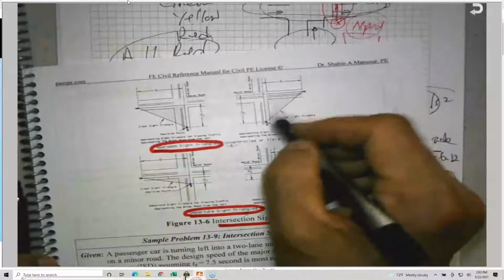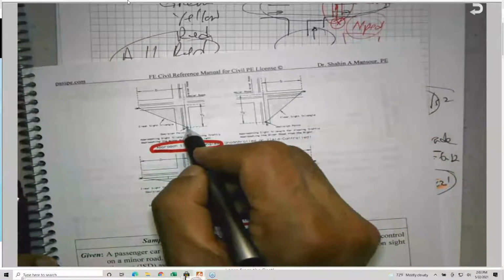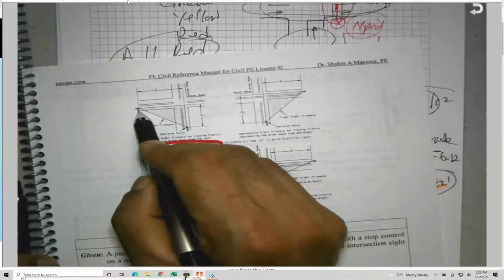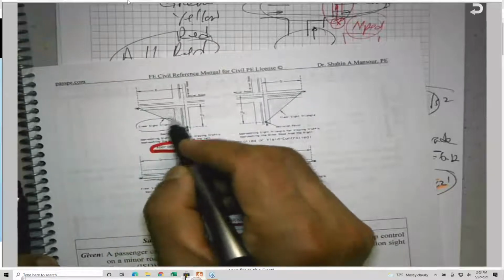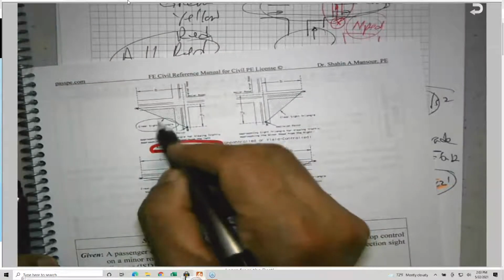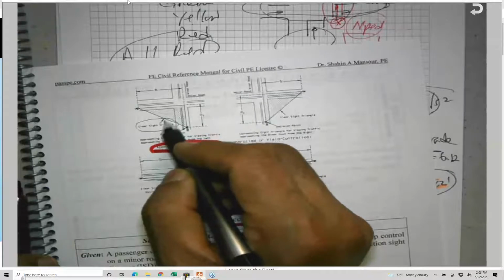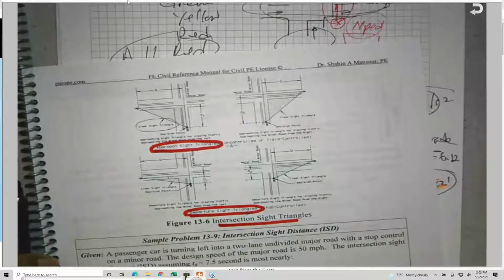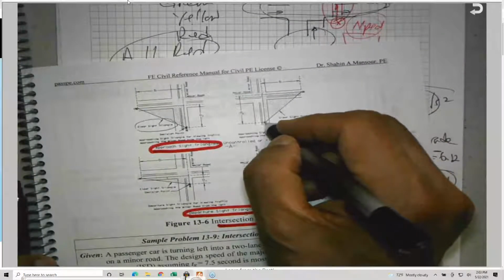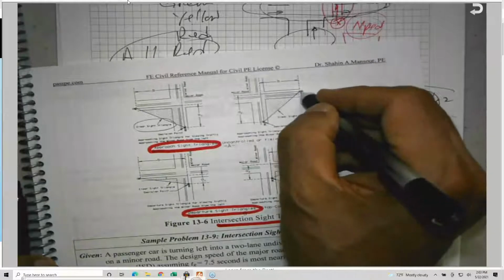What you see on the hatch here is, if I'm driving here and there is a car coming this way, I should be able to see this car. This is my line of sight, and it must be clear for me. This is why they don't allow any building or any trees to be planted here, in order to keep this clear. The sight distance is very, very important. And the same story here: if I am here and the car is coming this way, I should have this clear.